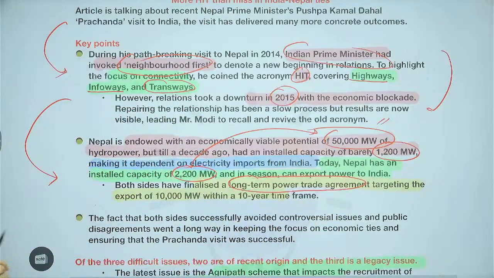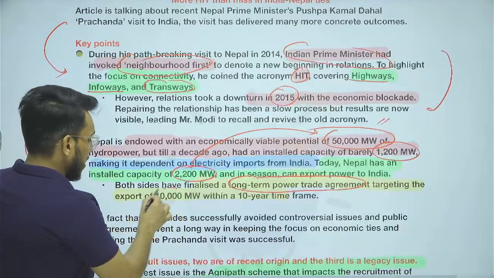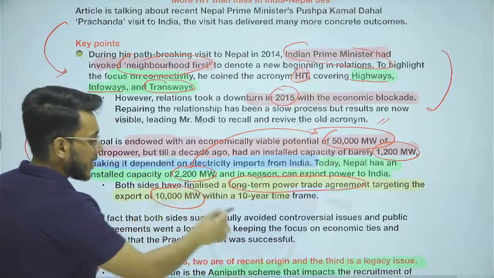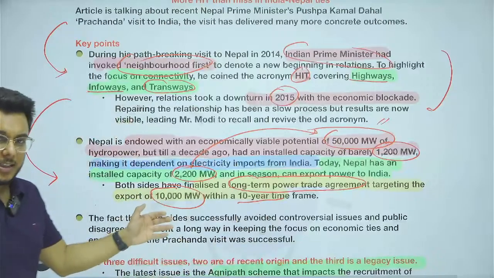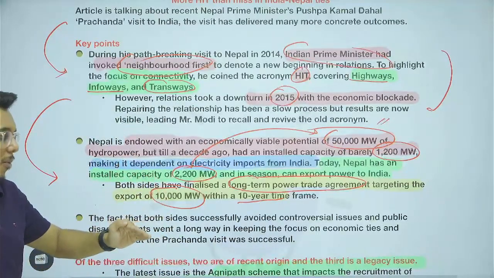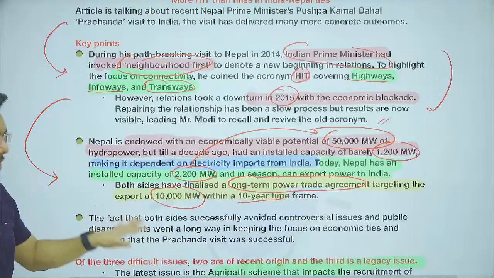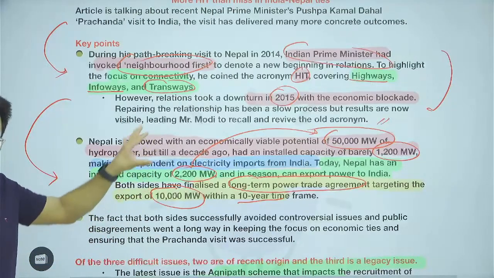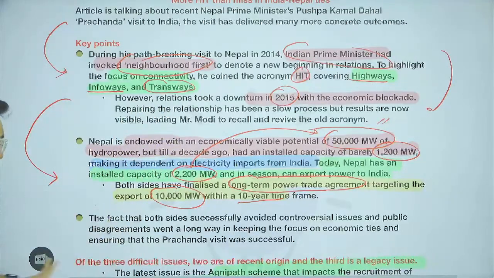And this long-term power trade agreement is focusing on the export of 10,000 megawatt of electricity within a 10-year time frame. 10,000 megawatt of electricity will be exported from Nepal to India within the next 10 years. India will provide technical and economic assistance to Nepal, so that Nepal can construct the hydropower projects. This is something that is there.